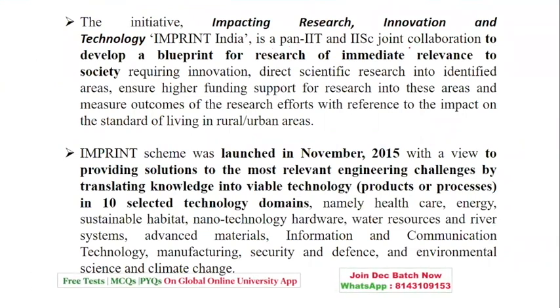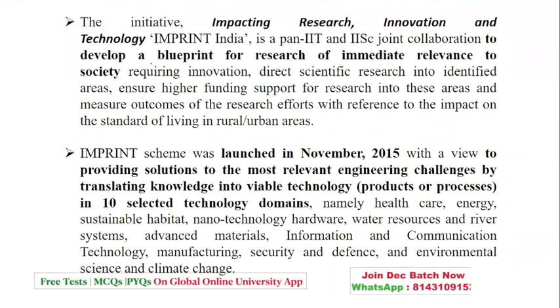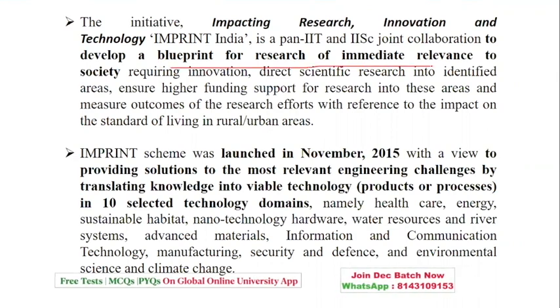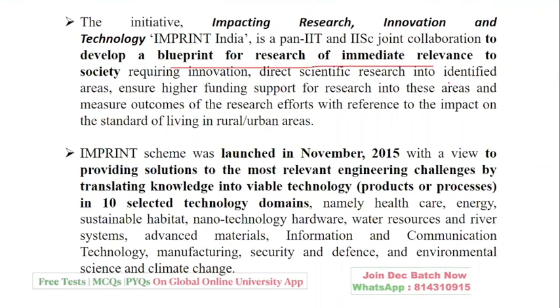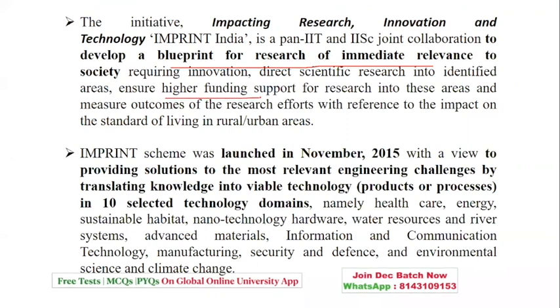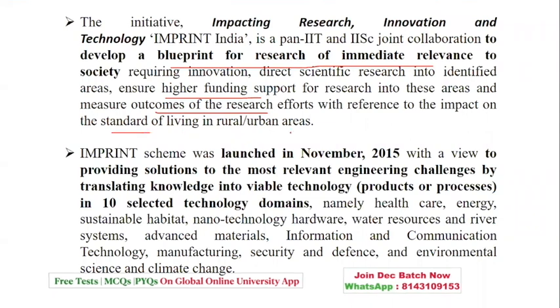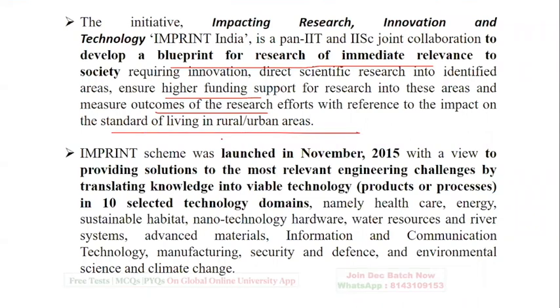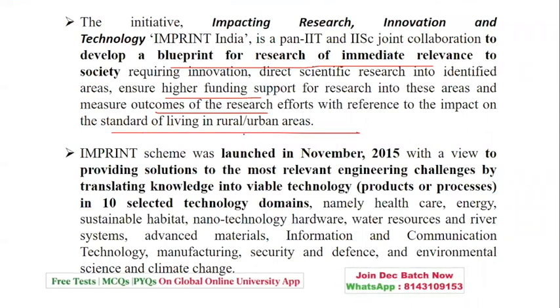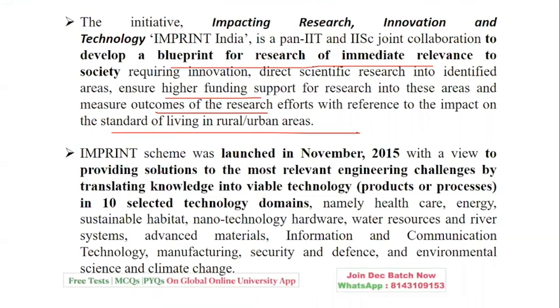PAN, IIT and ISN joint collaboration, again to develop a blueprint for research. This is basically identified, for the funding purpose, in order to measure the research outcomes, with the help of standard of living with respect to rural and urban areas. So it was launched in